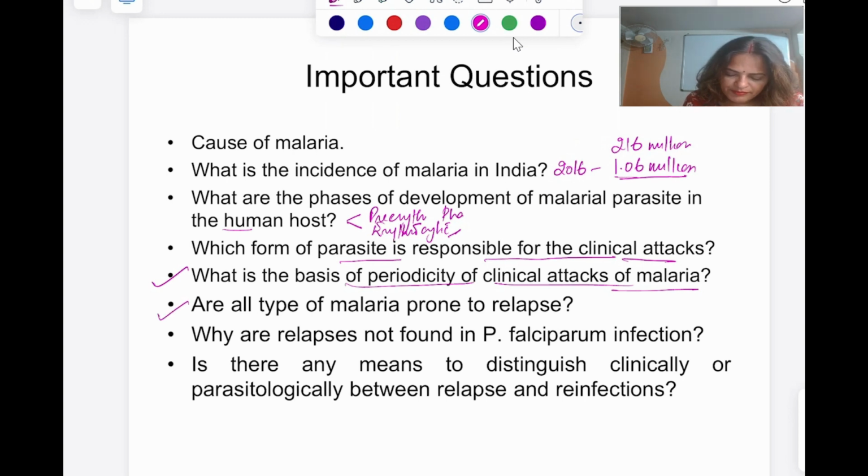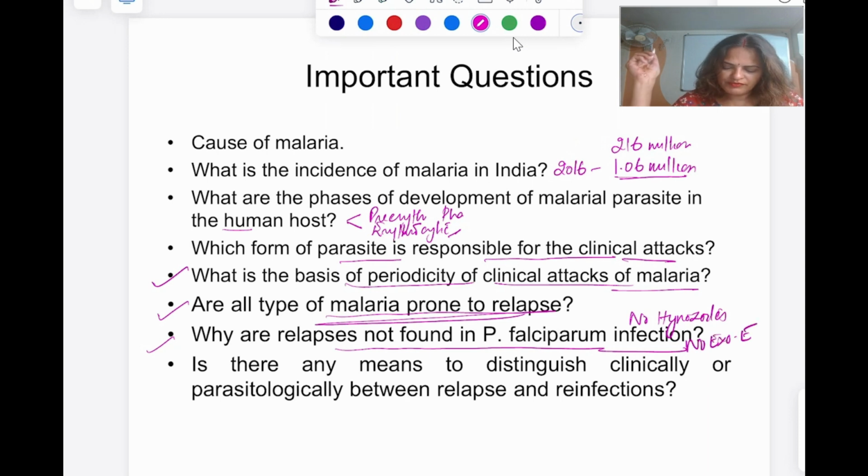Are all types of malaria prone to relapse? No. Plasmodium falciparum is not prone to relapse. And why is it so? Because here all the hepatic schizonts rupture at once. There are no hypnozoites. No exoerythrocytic phase is seen in Plasmodium falciparum.